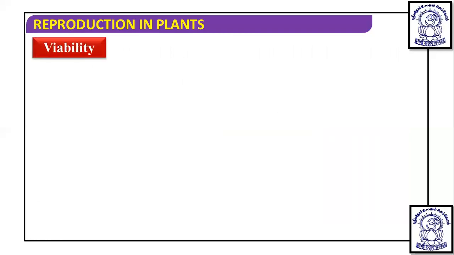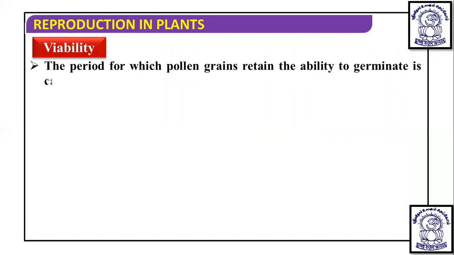Now, after the advantages and disadvantages, let us talk about pollen grain viability. You know that pollen grains are released from the anther, and after that they remain viable for a certain period of time, and that is viability. It is defined as the period for which pollen grains retain the ability to germinate. It means they have the capability, the power to germinate after release from the anther. That time period is known as pollen viability.